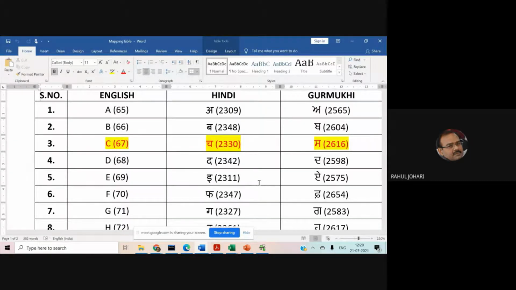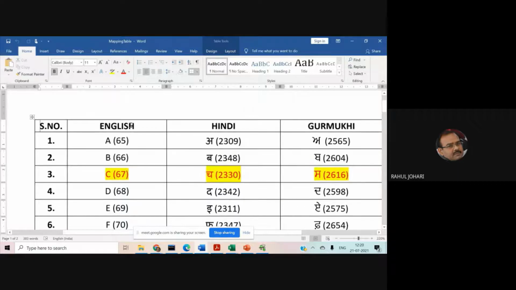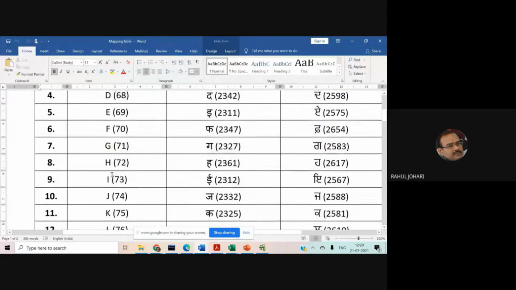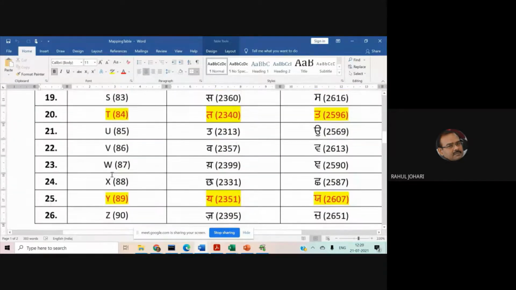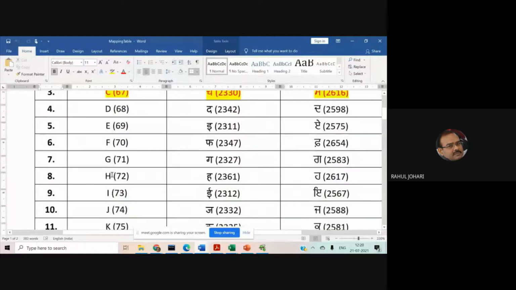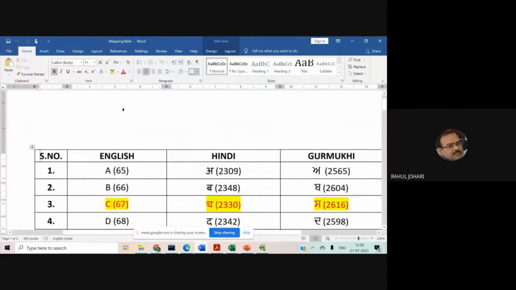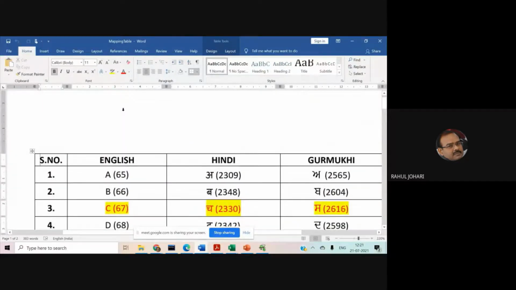Now if you look at this technique, what we have done, we first wrote all the English characters, A to Z. All the characters are there. And in the bracket, we have written their ASCII values. In the capital A to Z, we know the ASCII values go from 65 to 90, and in the lowercase a to z, the values are 97 to 122. Those are the ASCII values already there.